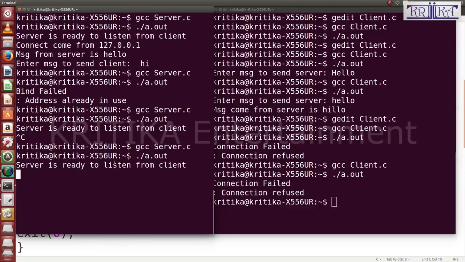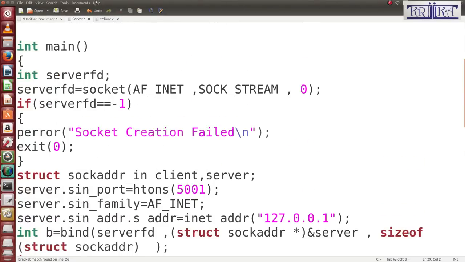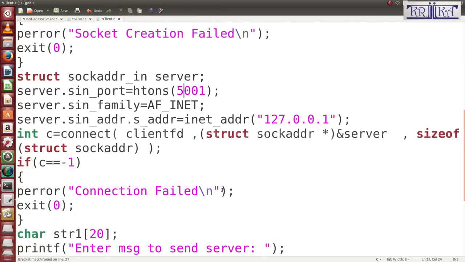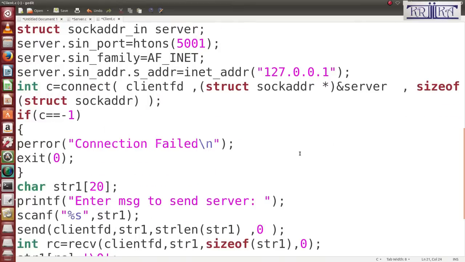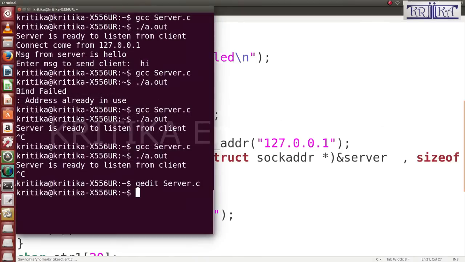So I will do one thing: I will change the port again. Here change the port to 5000 again. It will work, but it will work after some time. So I will again change it to 501. Then you see whether it is working or not.